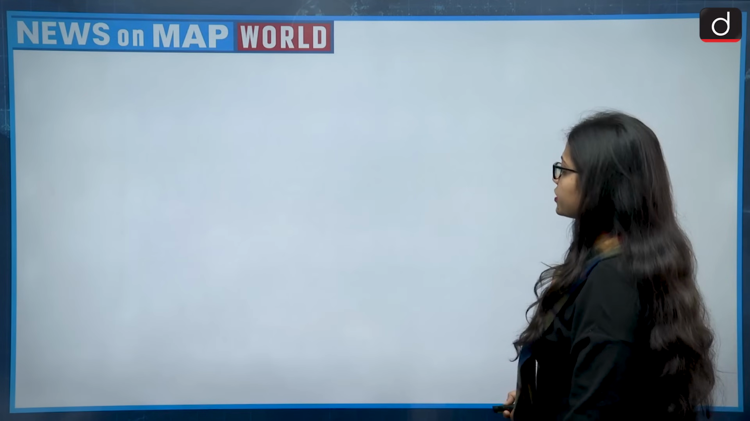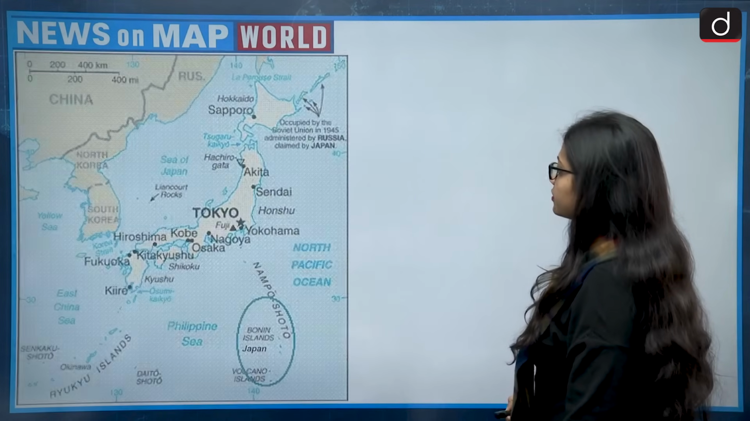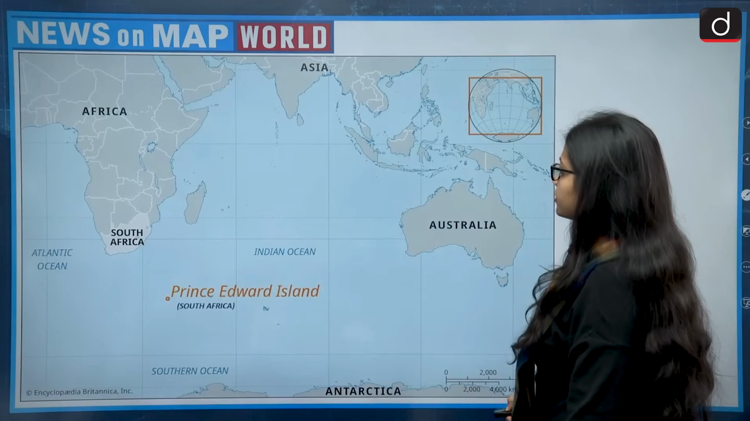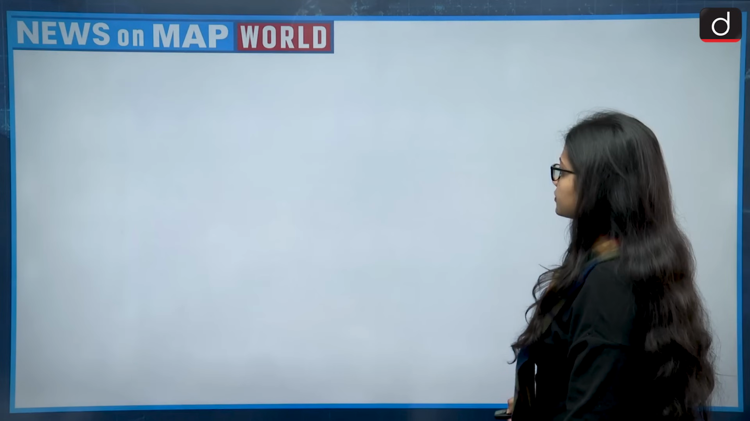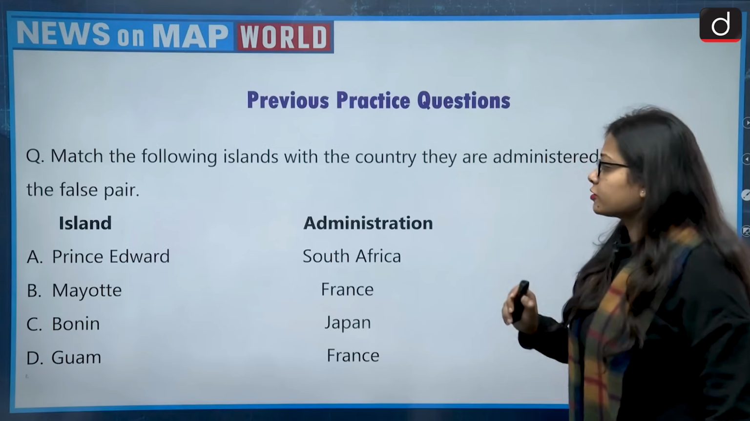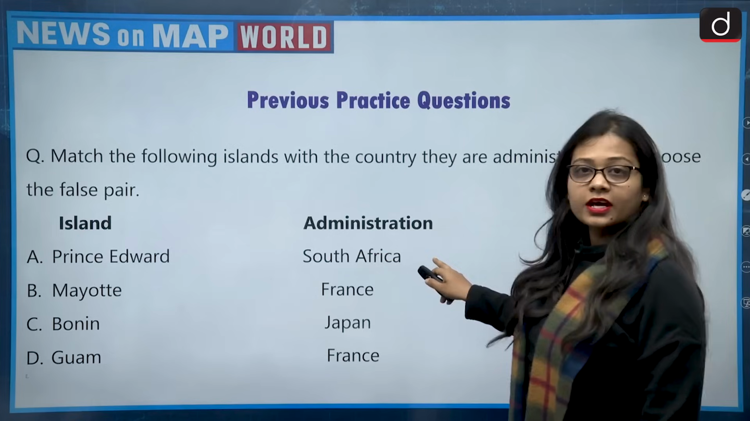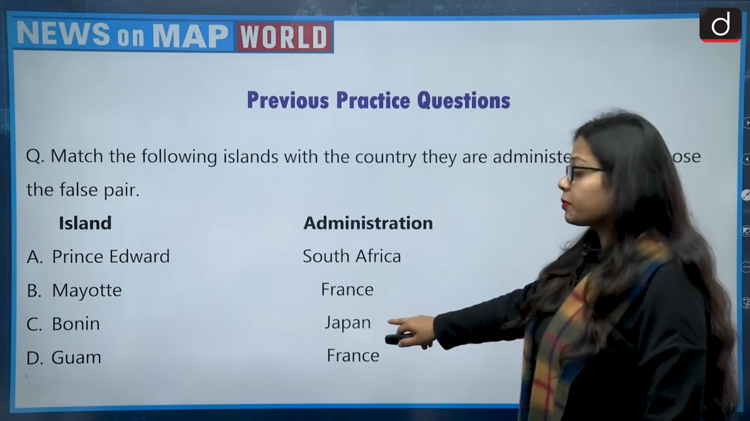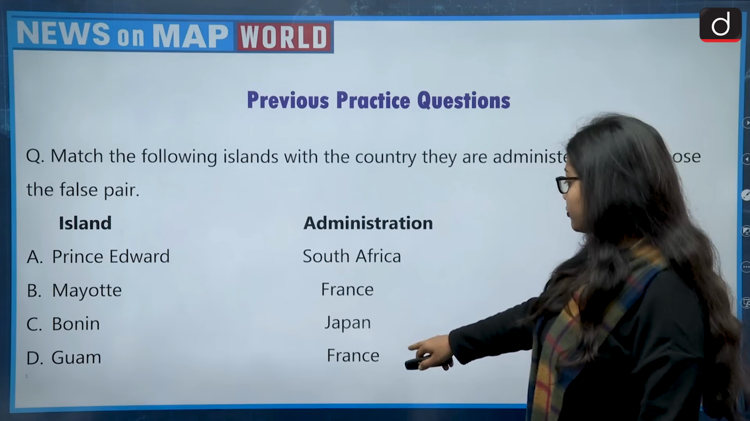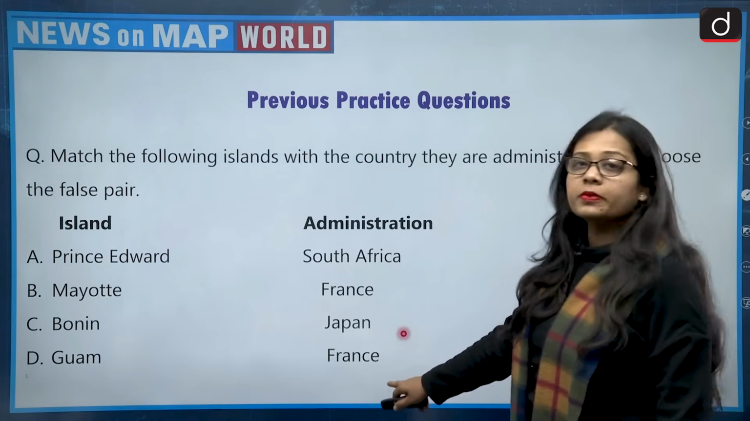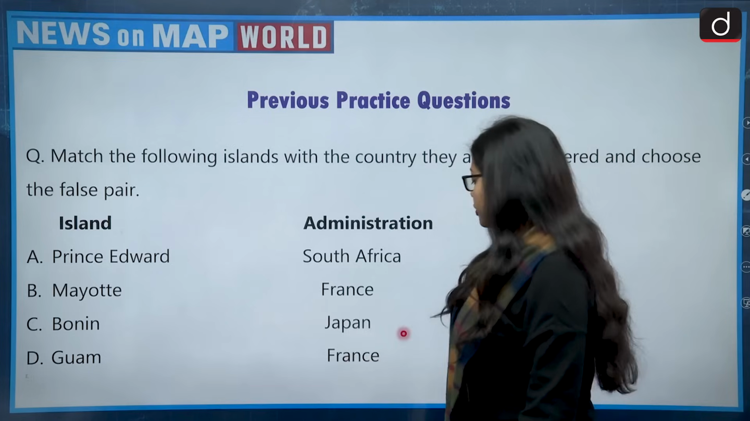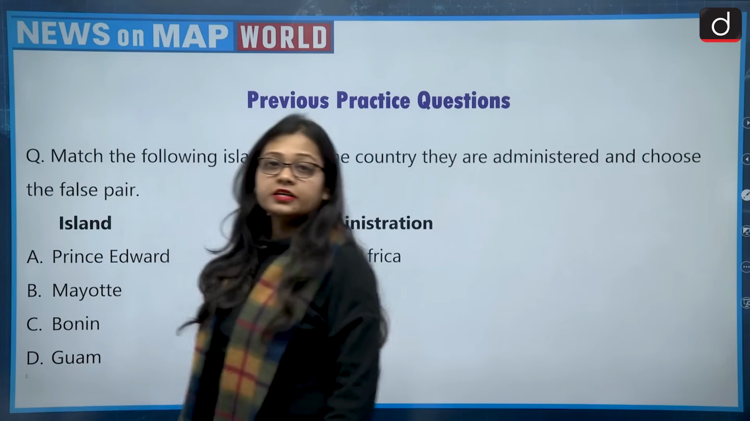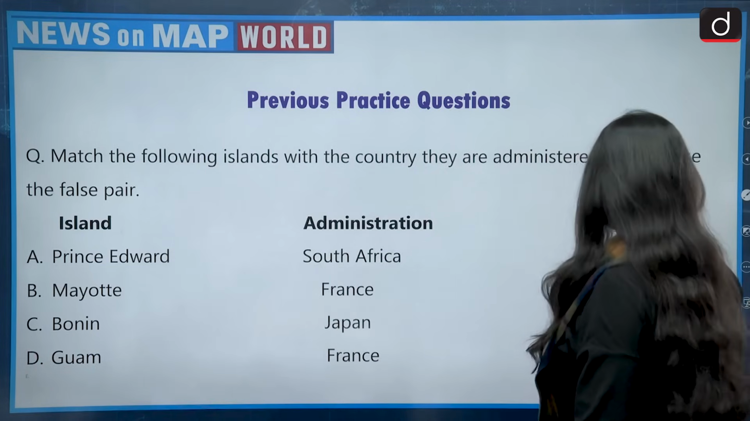So let's see which one is the correct answer. This is the question. Prince Edward, South Africa, is correct. Mayotte, France is correct. Bonin, Japan is correct. And Guam, France is wrong because Guam belongs to the USA. It does not belong to France. So the correct option here would be option D. Now moving on to the next question.